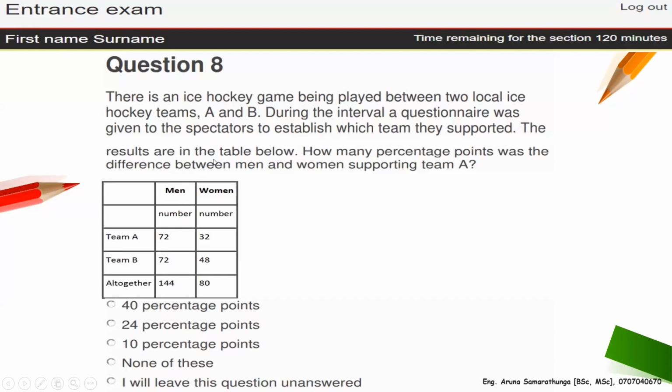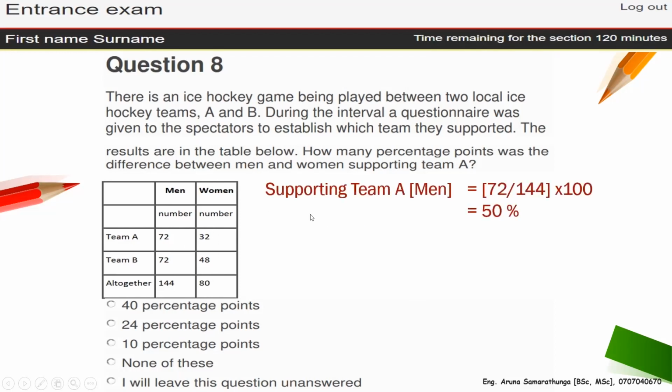How many percentage points was the difference between men and women who support team A? Now this is team A results, and this is team B results, and this is men and this is women.